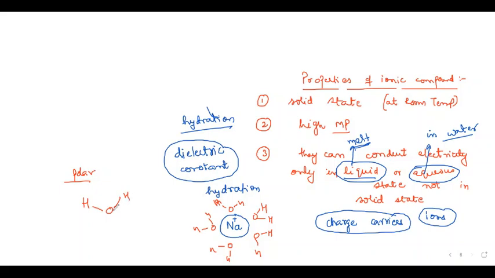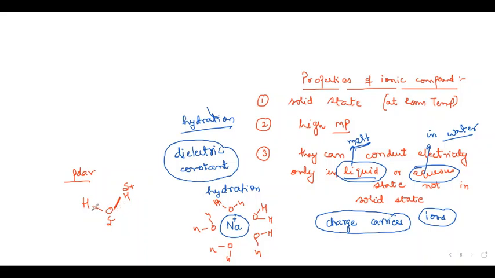There is a concept of electronegativity we will discuss in a later class. Oxygen will have a partial negative charge and hydrogen will have a partial positive charge, because oxygen's electronegativity is more and it attracts the electrons. Each bond has two electrons, and they are attracted more toward the oxygen.